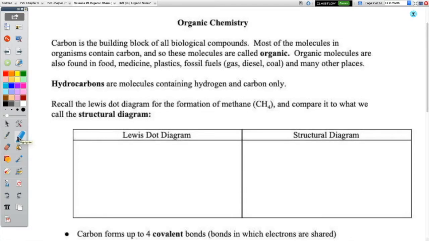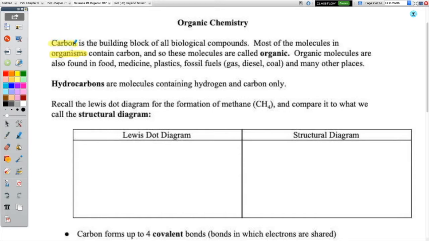So what is organic chemistry? Well, to think about that, let's break down that word organic a bit. You might connect organic to a word you've heard before in science class, and that is organisms. The connection between organic chemistry and organisms is that the chemistry we are talking about has to do a lot with life. So what kind of chemistry is that? Well, it has to do with carbon.